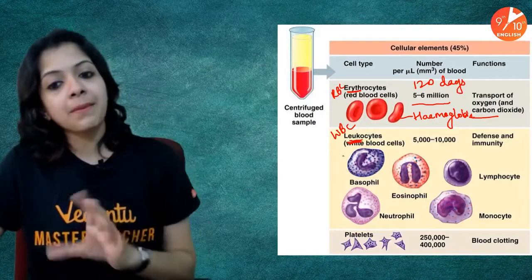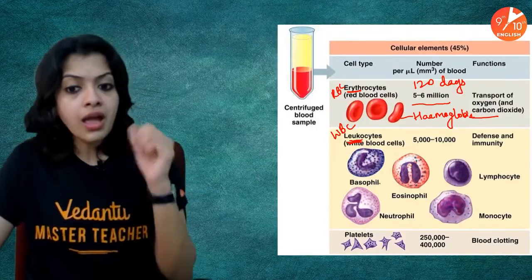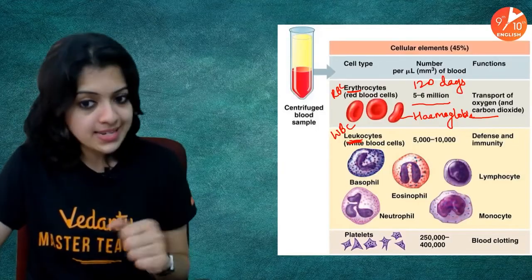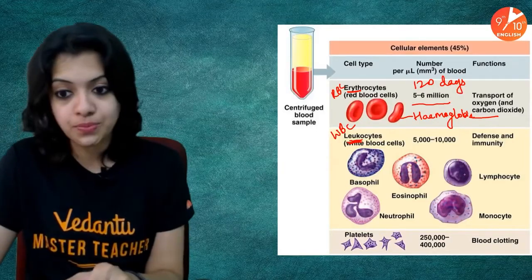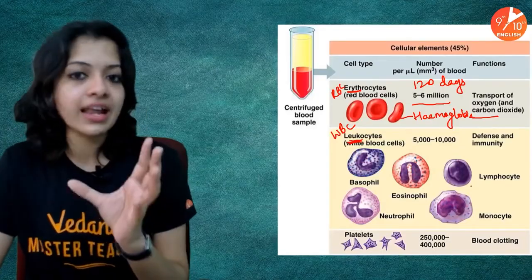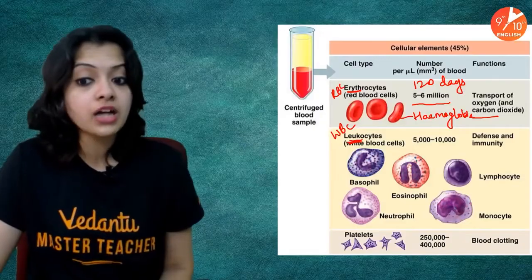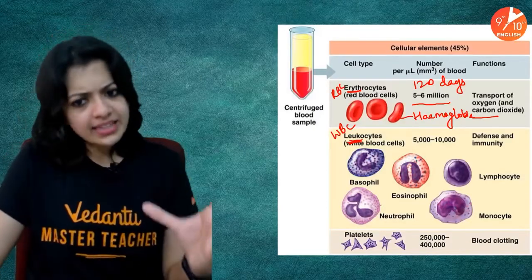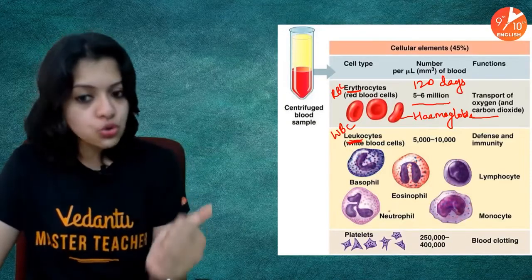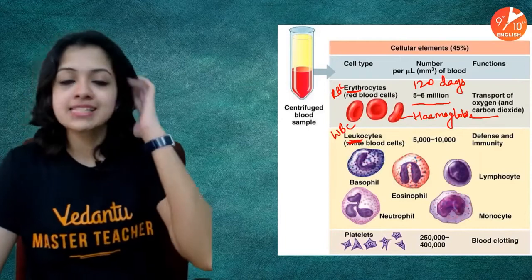Now coming to leukocytes or white blood cells, there are different types of them. Basophils, eosinophils, and neutrophils, which are granulated. As you can see, there are granules in their cytoplasm. There are also agranular WBCs like lymphocytes and monocytes, which have a very large nucleus. Each of them has a respective function: basophils, eosinophils, neutrophils, lymphocytes, monocytes. Each of them has a specific function.